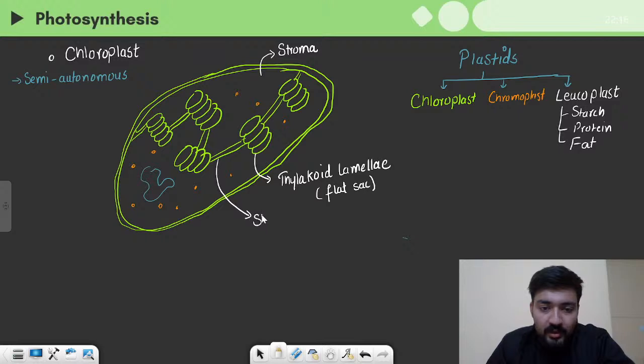The stromal lamellae are flat tube-like structures.